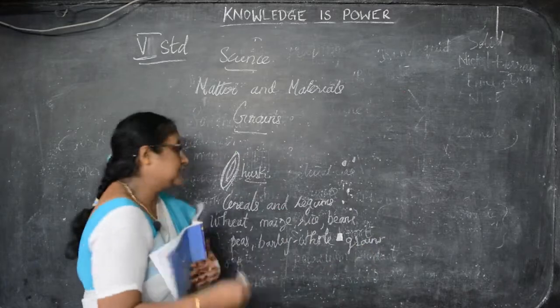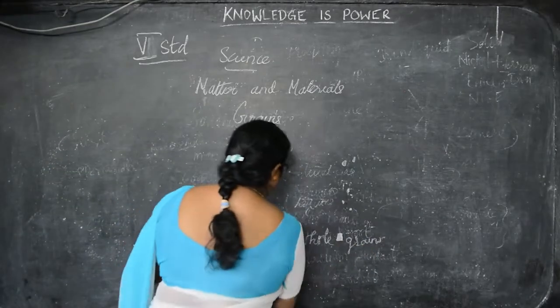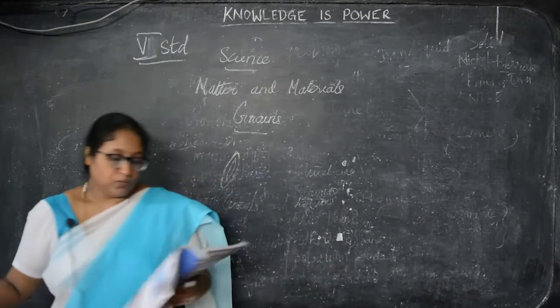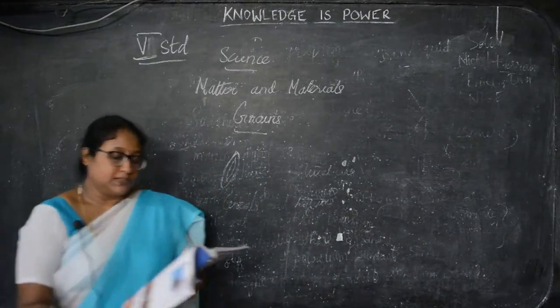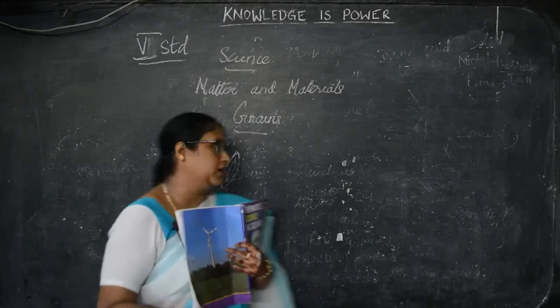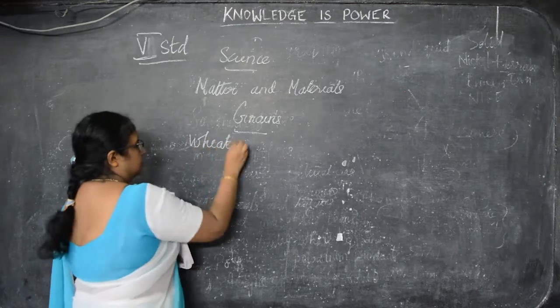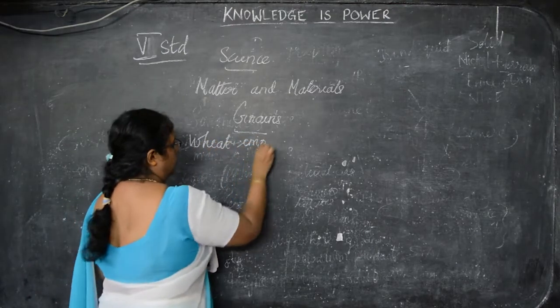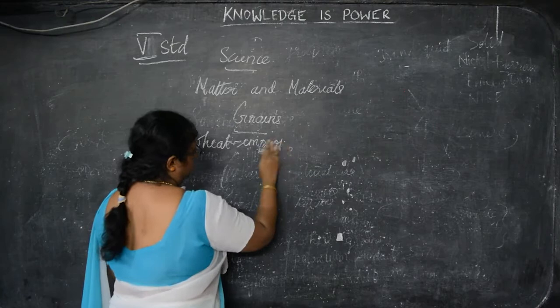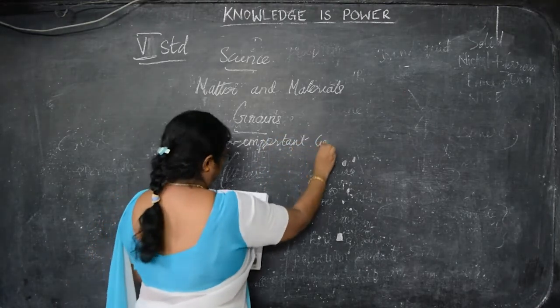Now first we will see wheat. Wheat is the most important crop cultivated in the world. So it is one of the most important crops. I said it is the most important crop which is cultivated in the world.